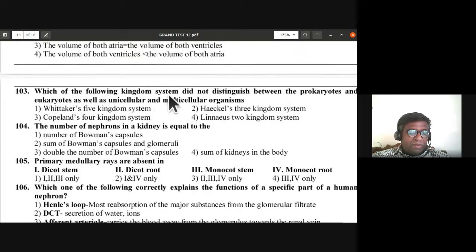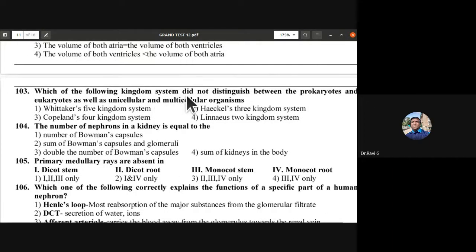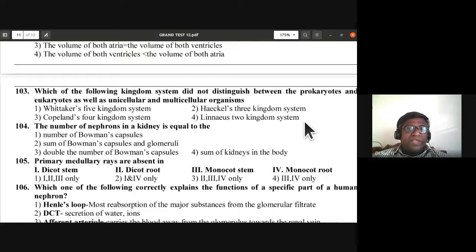103, which of the following kingdom systems did not distinguish between the prokaryotes and eukaryotes, as well as unicellular and multicellular organisms? So it is Linnaeus two kingdom system of classification. 103 is D, or fourth one, Linnaeus two kingdom classification.